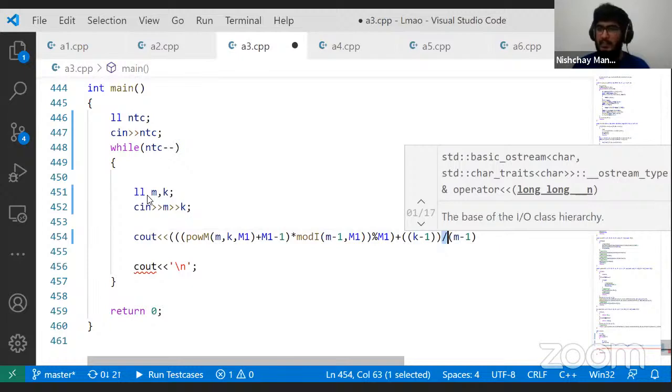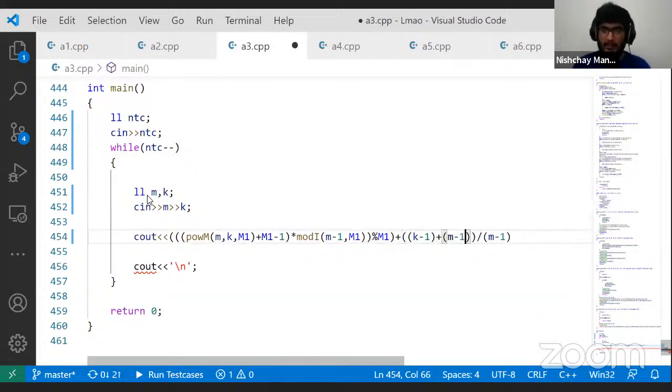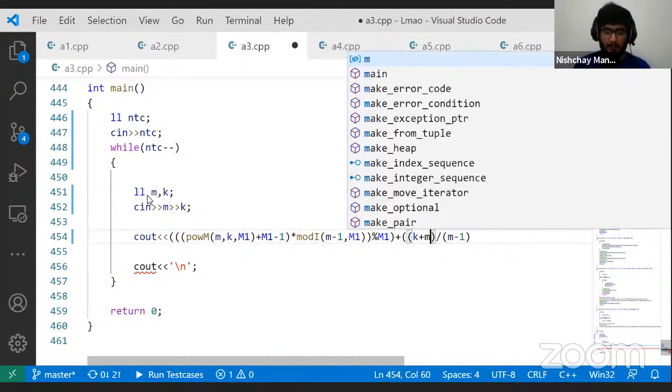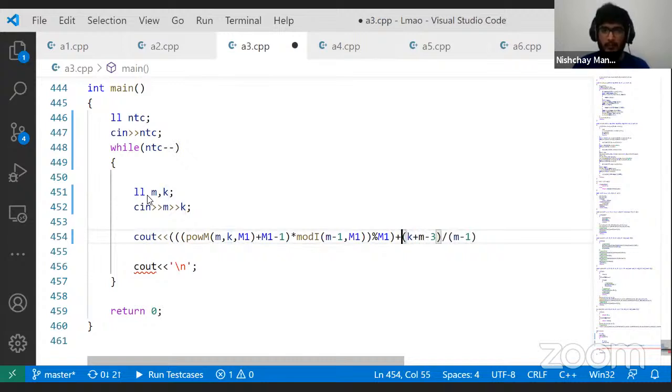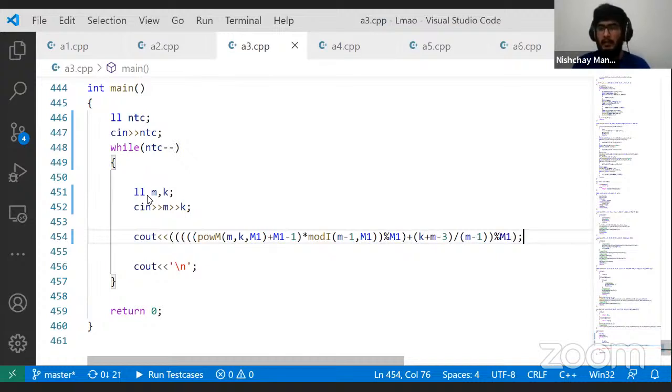Because this division is going to give me floor and not ceiling, to have ceiling, I'm going to add the denominator minus 1. The denominator is m minus 1. So this all reduces to k plus m minus 3, right? I'm going to add this, and I want the whole answer to be in modulo m1, and I would just output this. So this is just a single line of code, right?